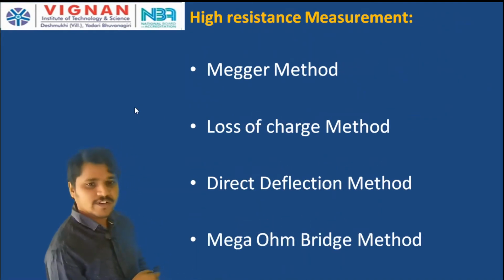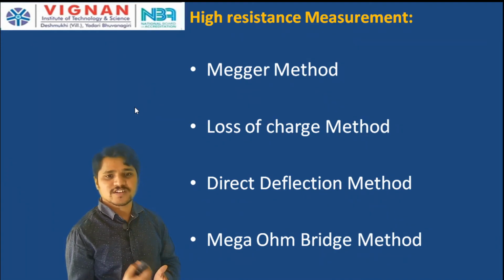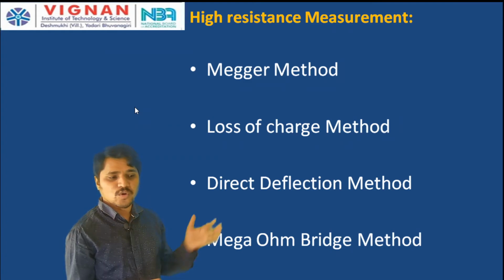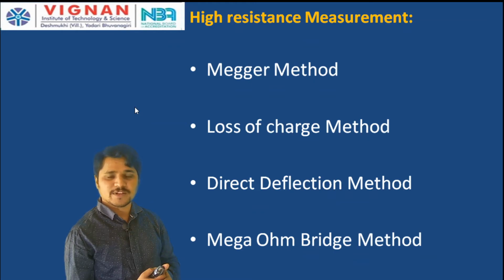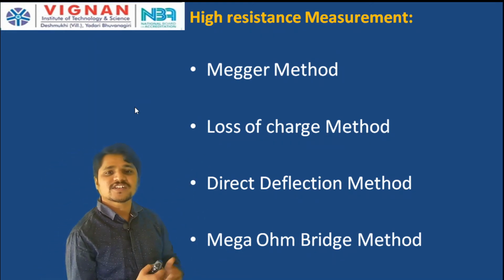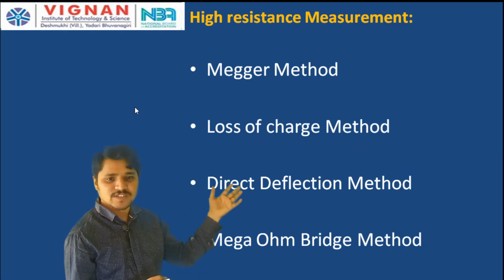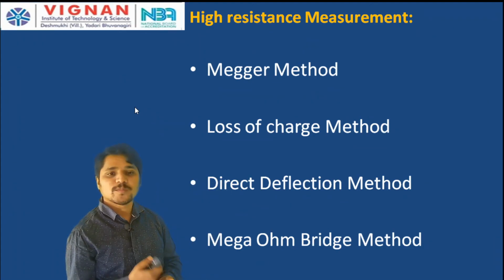Okay. So next, the next classification is high resistance measurement. This is for very high resistances, in megaohms, like operational amplifier input impedance and insulation resistance. Here the first one is the Megger method. Megger is an instrument which is used to measure high resistance. Next one is the loss of charge method. Next, the direct deflection method and the megaohm bridge method. So these are the four methods to measure high range resistance, and we will compare the advantages and disadvantages of these methods and see which one is the best method to measure high range resistance.